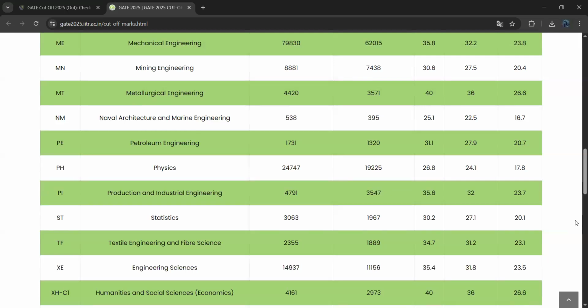Next one, metallurgical engineering. So for metallurgical engineering, 40 is the cutoff score for general category, 36 is the cutoff score for EWS or OBC people. For SC, ST, or PWD, 26.6 is the cutoff score.